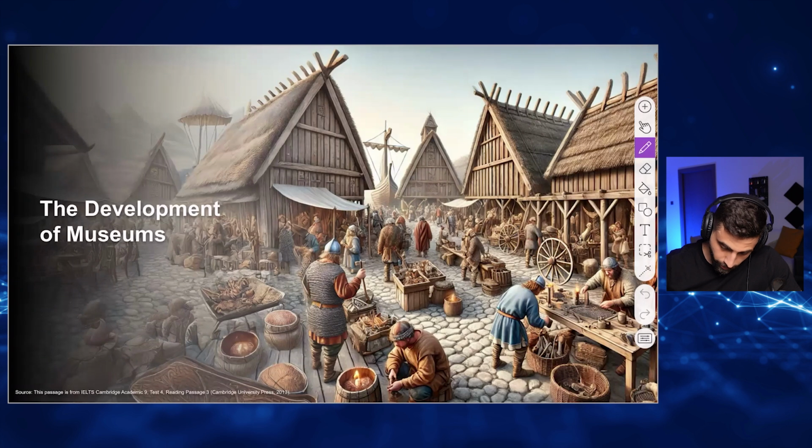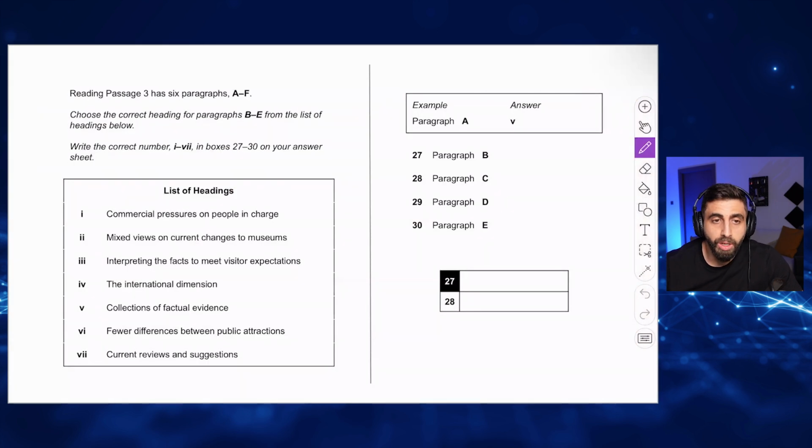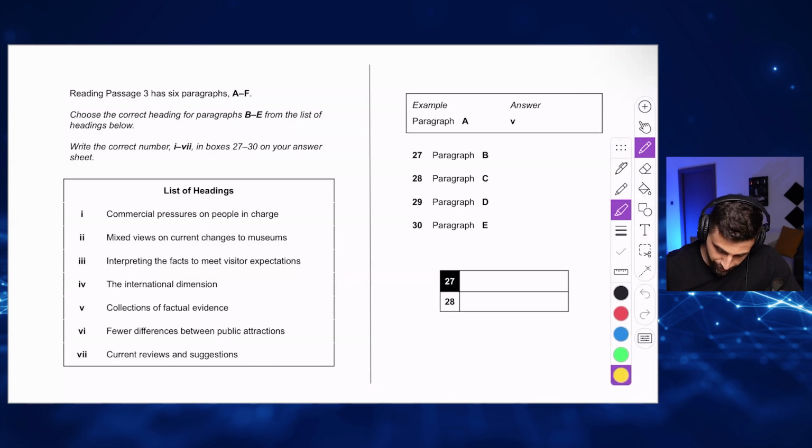So this is how it's going to look like. Matching Headings. Choose the correct heading for paragraphs from B to E. Write the correct number. See here, you have to write the correct number, the correct Roman number. And they're giving you an example. For paragraph A, they wrote V. V means this, which is number 5.